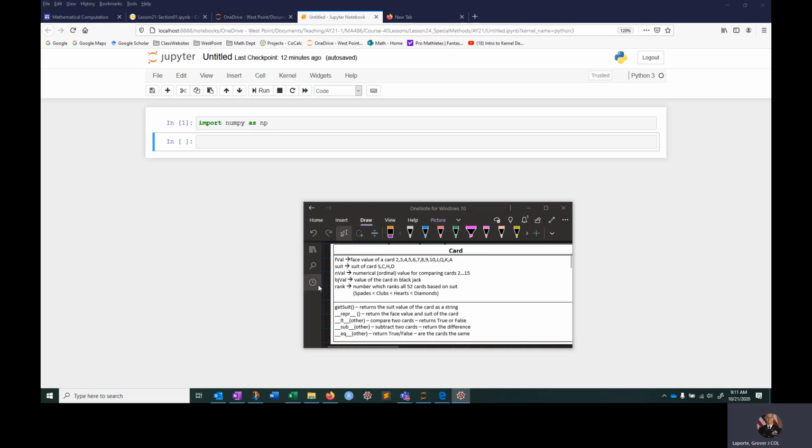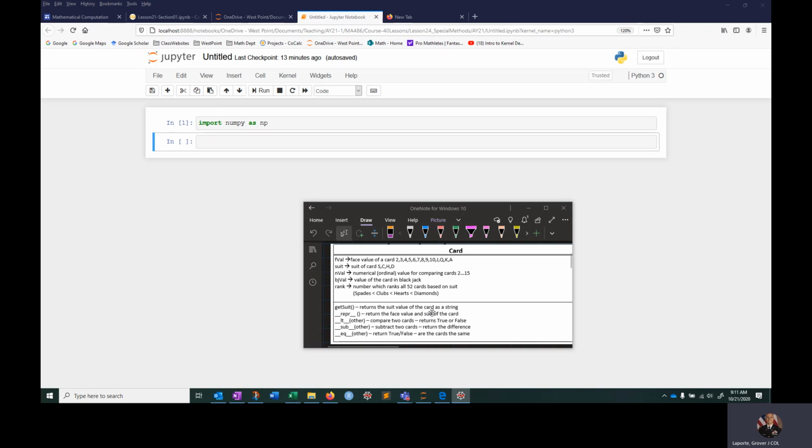You'll see a blackjack hand value. BJ value is the value of a card in blackjack. We're going to ordinally put cards from 2 to 15. A suit is spades, clubs, hearts, diamonds, and you can see what the attributes of the card are. These are 1, 2, 3, 4, 5.